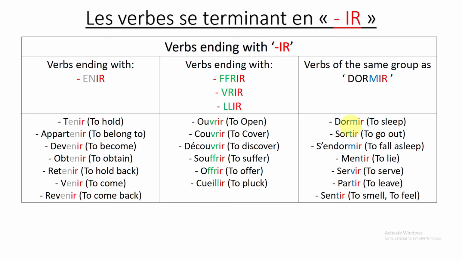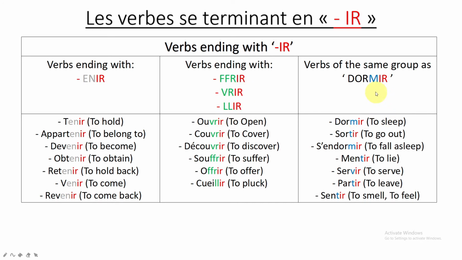So first try to learn these. Why do I need to learn these? Because you can get confused between this IR group and the second group IR. Here we know that any verb ending with ENIR will belong to this group, and any verb ending with FFRIR or VRIR or double LIR will belong to this group.